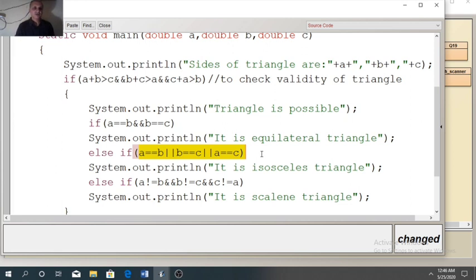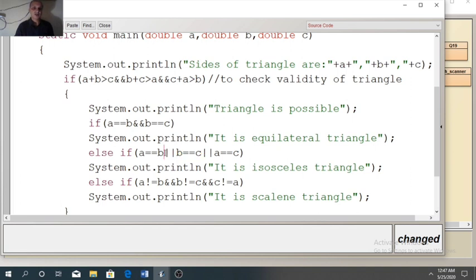So our input is 4, 5, 5. In that case 4 equal to 5, that is false. 5 equal to 5, that is true, and 4 equal to 5, that is false. So out of these three comparisons, one is true, that is the middle one.